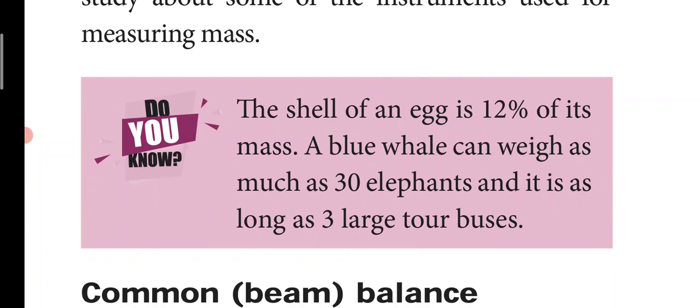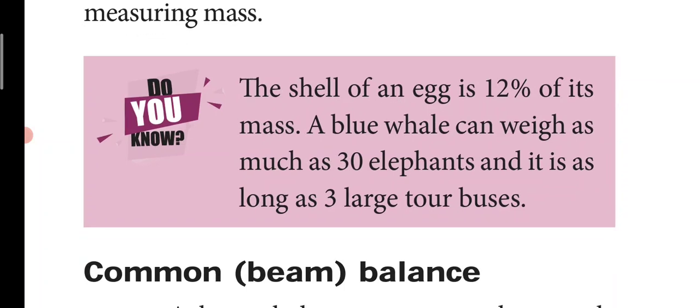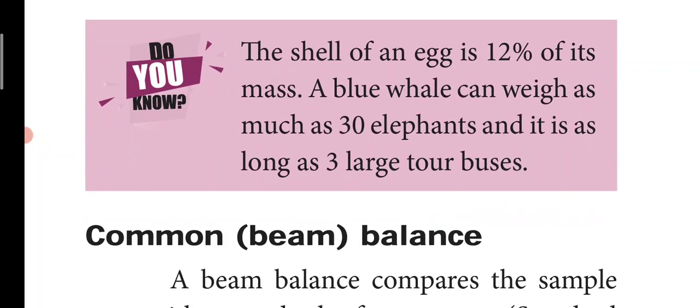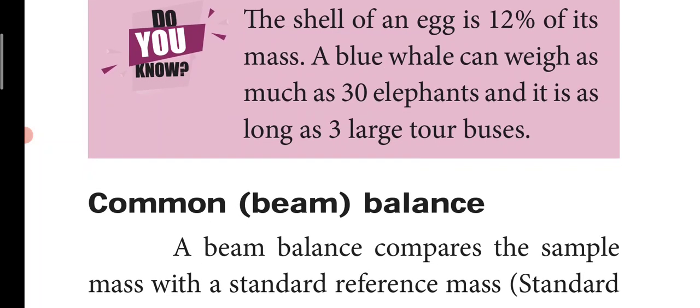So the shell of an egg is 12%, meaning out of 100 percent of the mass, 12% will be the mass of the shell itself. The remaining 88% will be the white part and the yellow yolk of the egg. And the blue whale has the weight of 30 elephants together, which is similar to that of 3 large buses.